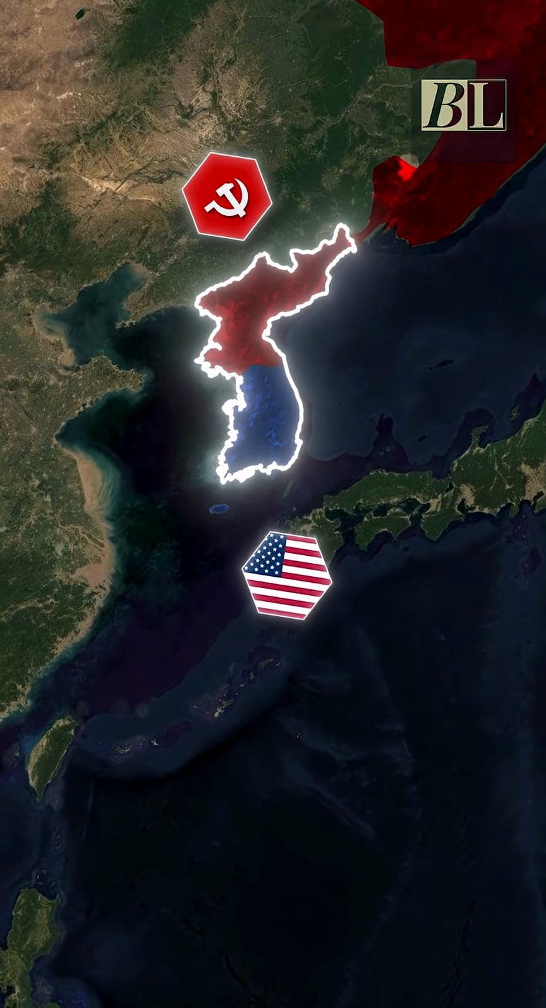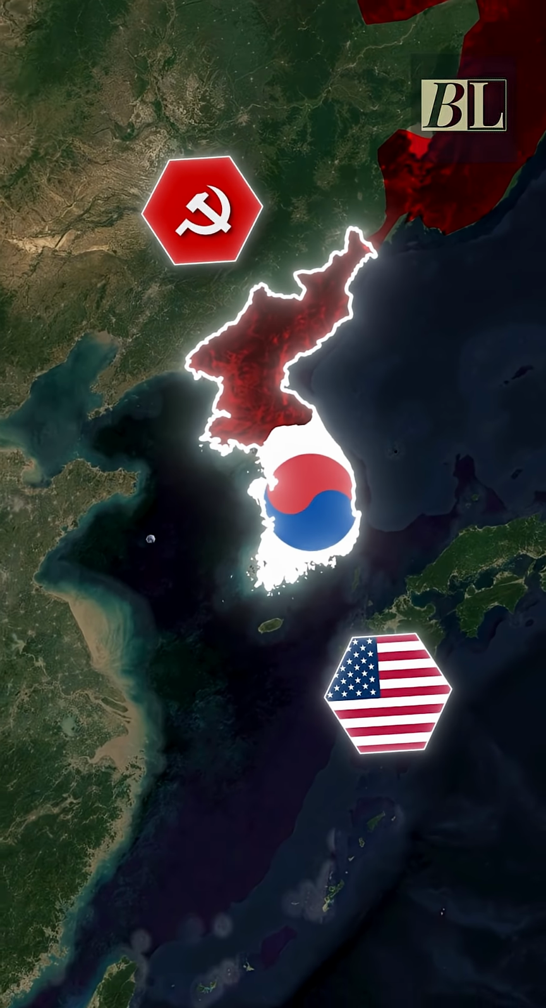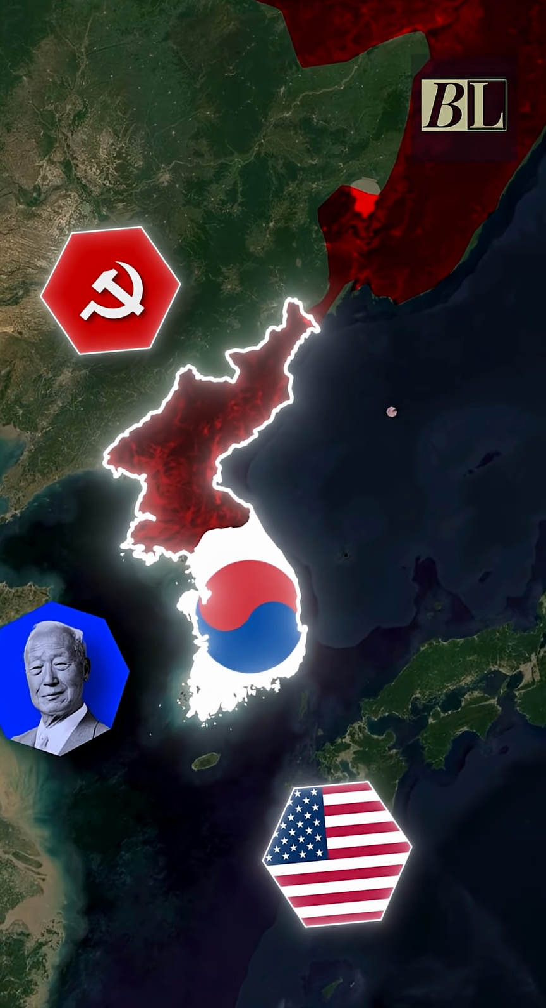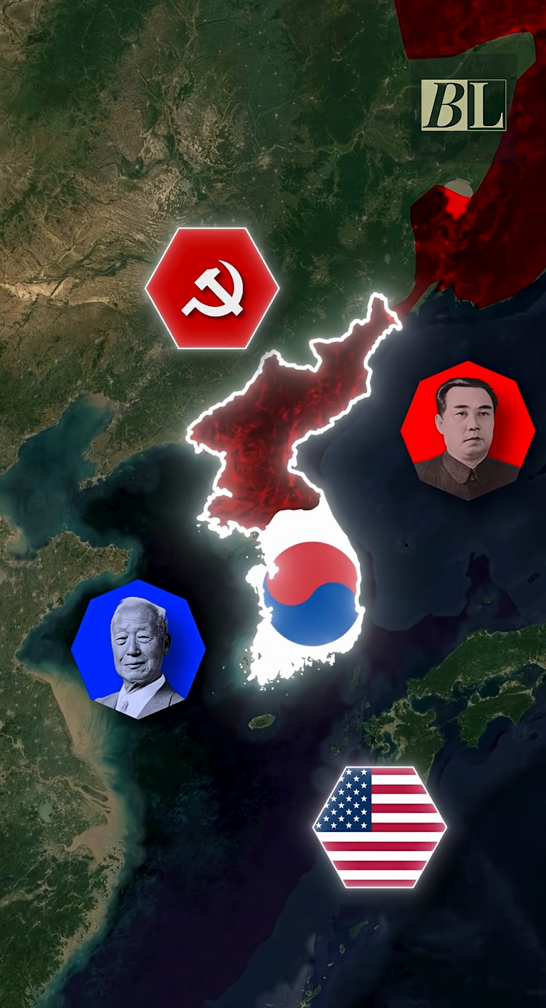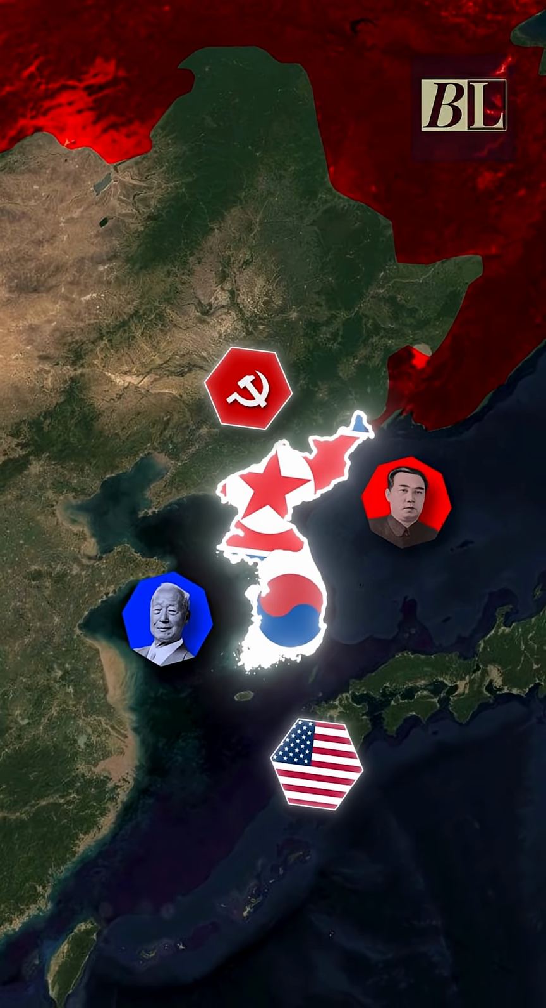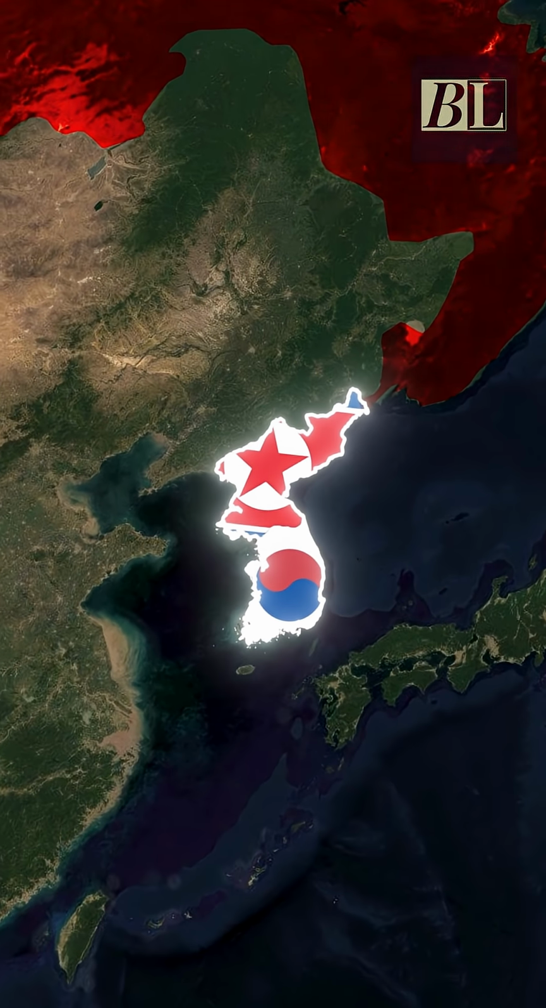In the South, the US backed the Republic of Korea, led by Syngman Rhee. In the North, the Soviets supported Kim Il-sung and the creation of the Democratic People's Republic of Korea. And just like that, one nation had split into two parts. But the story didn't end there.